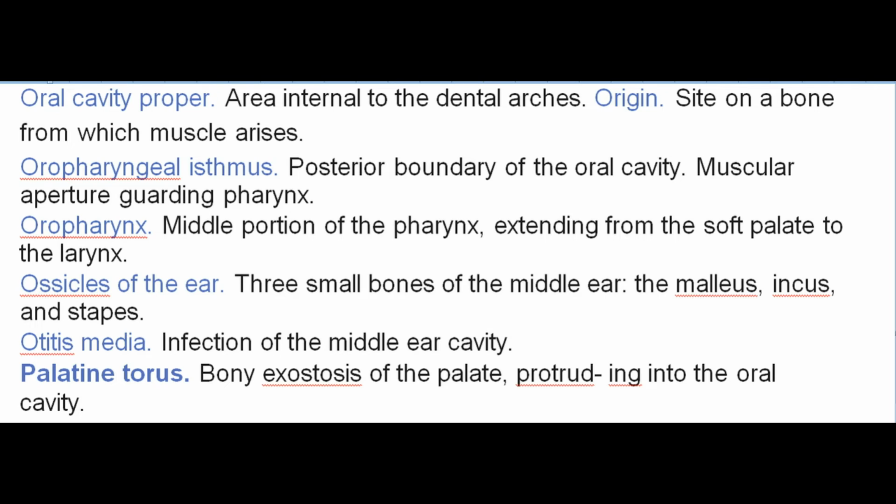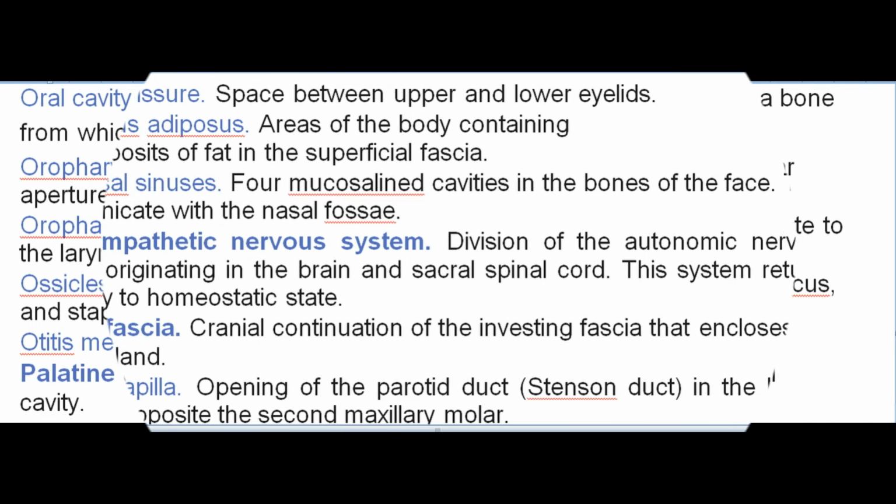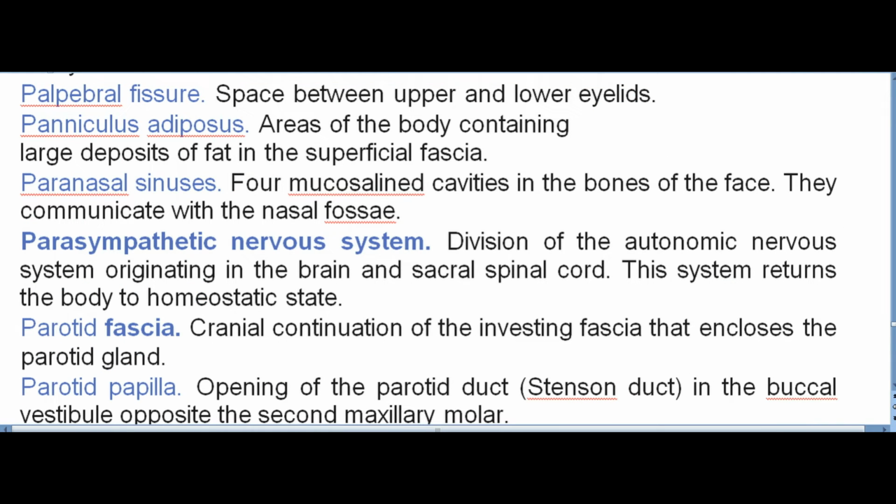Palatine torus. Bony exostoses of the palate, protruding into the oral cavity. Palpebral fissure. Space between upper and lower eyelids. Panniculus adiposus. Areas of the body containing large deposits of fat in the superficial fascia.